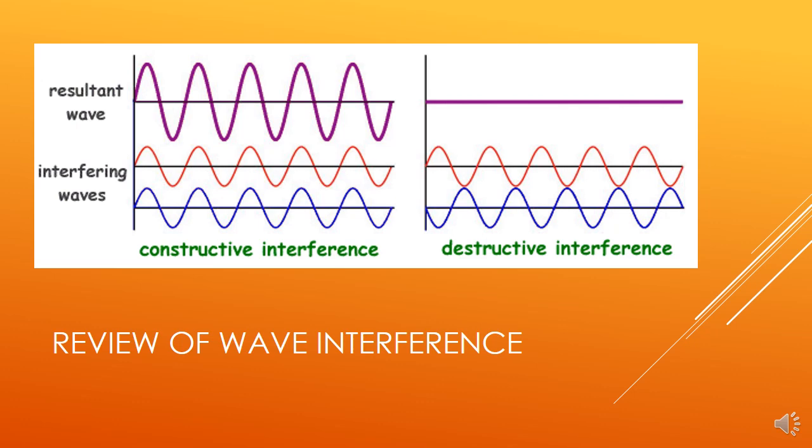On the right, the orange and blue waves are 180 degrees out of phase, or perfectly out of phase. And so a crest lines up with the trough and so on. So those waves are going to cancel out. That's destructive interference. Now I'm subtracting the amplitudes. And in this case, they're two identical waves perfectly out of phase, so those two waves are going to cancel each other to be nothing.